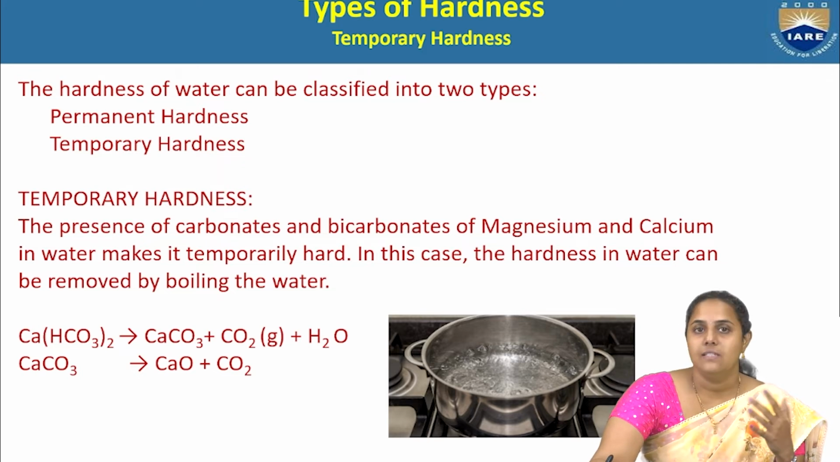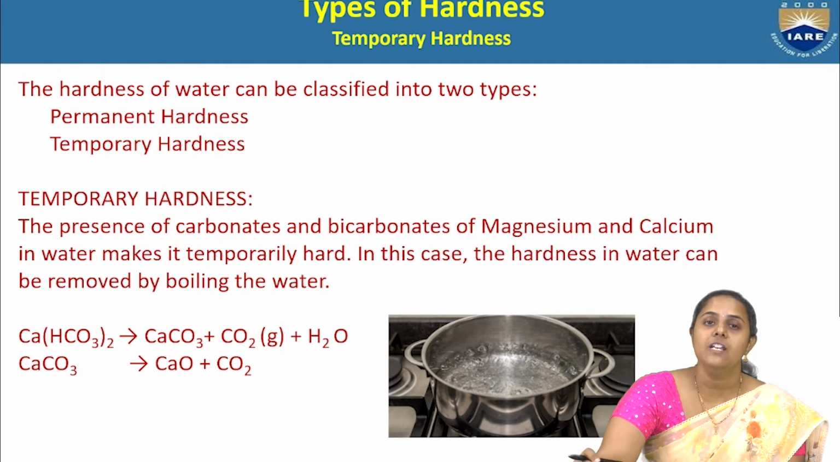Now let us see what is this temporary hardness and what salts are responsible for this temporary hardness. If the water contains the salts of calcium carbonate, magnesium carbonate, calcium bicarbonate and magnesium bicarbonate, then that water is called water that contains temporary hardness. So, the carbonates and bicarbonates of calcium and magnesium are responsible for temporary hardness in water.